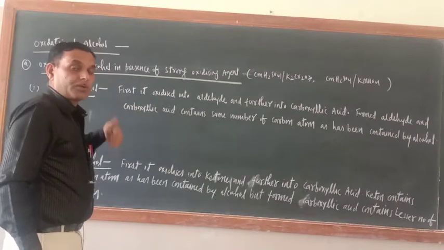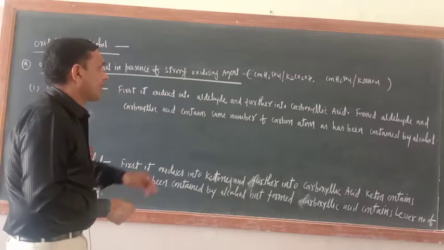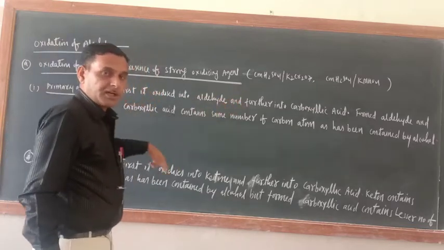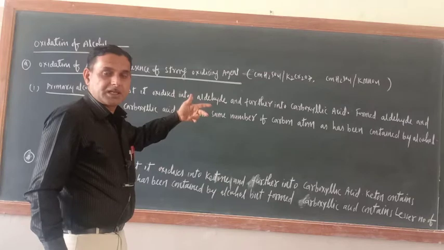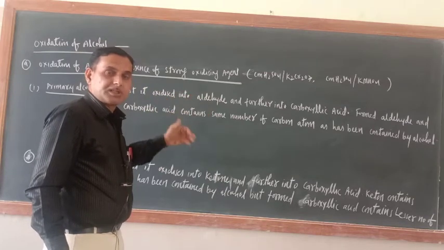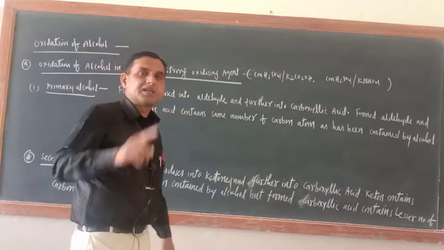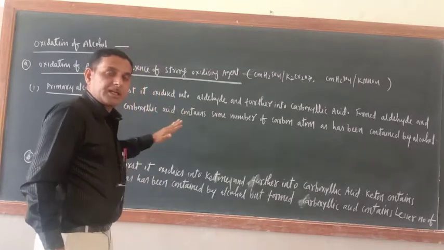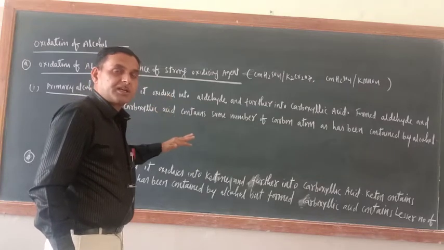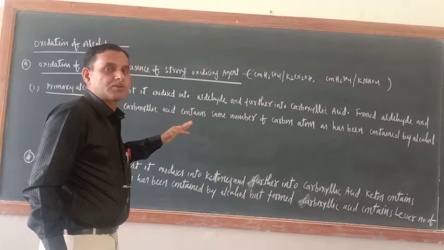In theory I told you that if alcohol is subjected to oxidation in the presence of a strong oxidizing agent, then its final product is carboxylic acid. But if alcohol is oxidized in the presence of a mild oxidizing agent like CrO3, then the oxidation can be stopped at the aldehyde and ketone stage only.